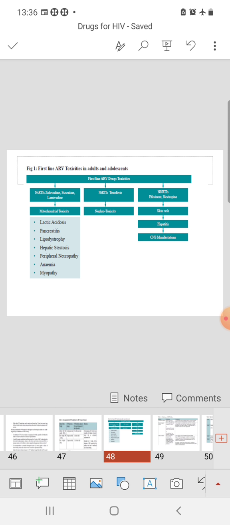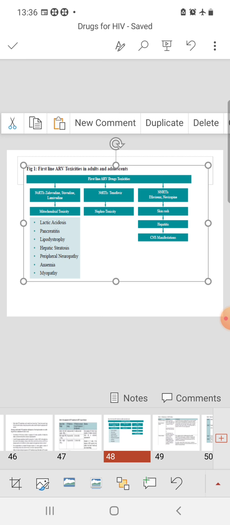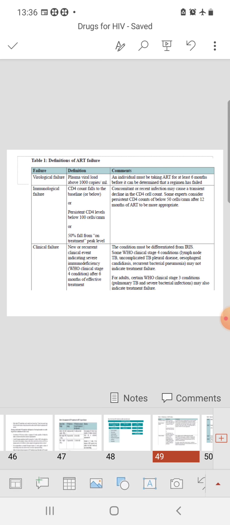These are the toxicities of the regime. Toxicity, we know all that. Nevirapine or efavirenz can cause skin rash, hepatitis, skin manifestation, CNS manifestation. Tenofovir is overall safe, but it can cause some renal toxicity. It can elevate the serum creatinine. And zidovudine, lamivudine, they can cause mitochondrial toxicity like lactic acidosis, pancreatitis, lipodystrophy, peripheral neuropathy, anemia, as well as myopathy.